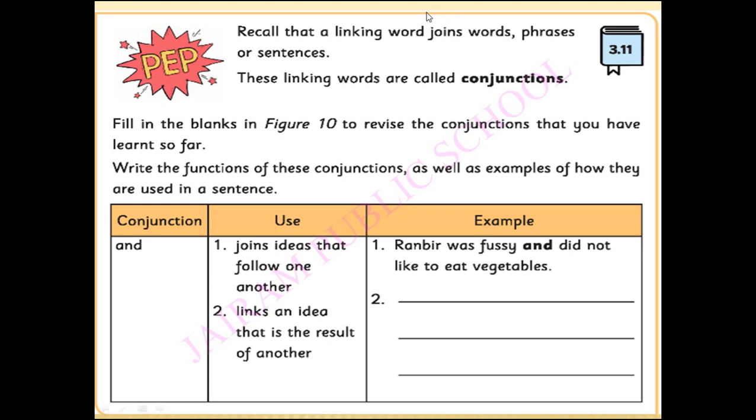It is a group of two or more words that expresses a single idea but does not form a complete sentence. Sentence means it gives a complete idea and complete meaning. So, a conjunction is nothing but it connects the words, phrases, or sentences. These linking words are called conjunctions.